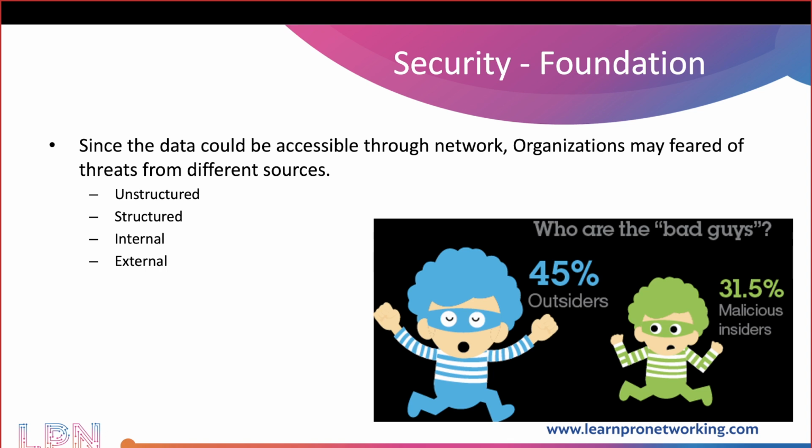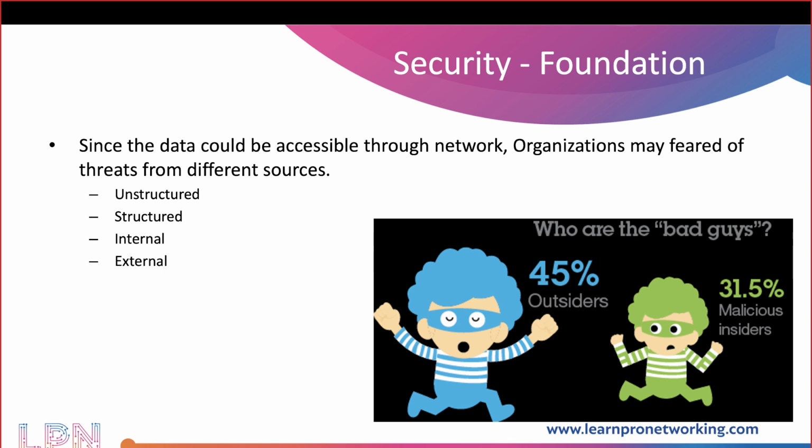Internal threats are originating from an authorized user. I'm not saying that internal threats are originating from inside the network. The meaning of internal threat is, if the threat is being originated from a user who has authorized access to the data, then we call it an internal threat. Same way, if the threat is coming from an unauthorized user, then it is called an external threat. Again, an internal threat can be unstructured or structured. External threats can also be structured or unstructured. Is that clear?